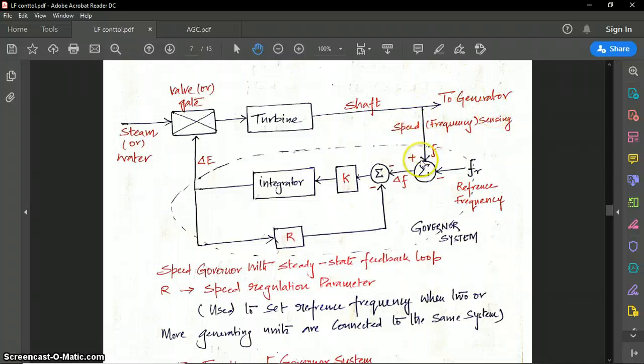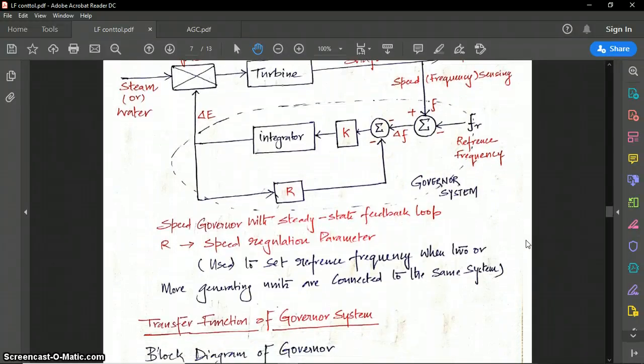Here the frequency is being sensed, and according to a reference frequency an error is produced. Means if the required frequency is 50 Hz, then the sensed frequency and the reference frequency of 50 Hz are compared to find the error. If there is some error, then it goes to this proportional integrator, and also we have a speed regulation parameter here, R, which is used to set the frequency when two or more generating units are working in the same system.